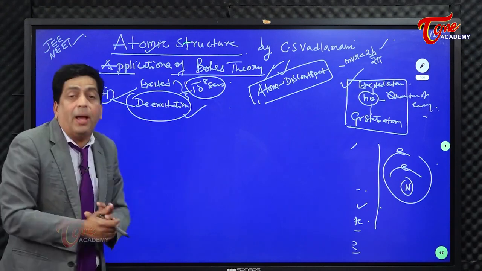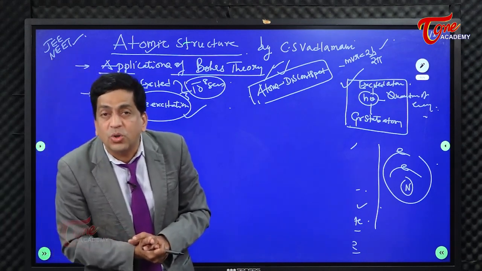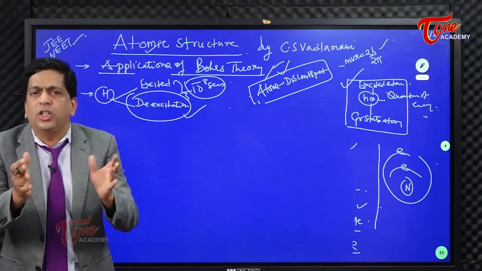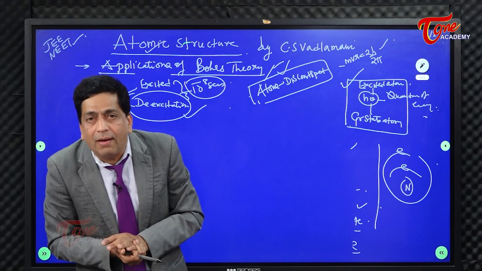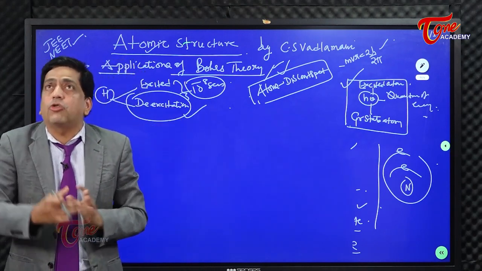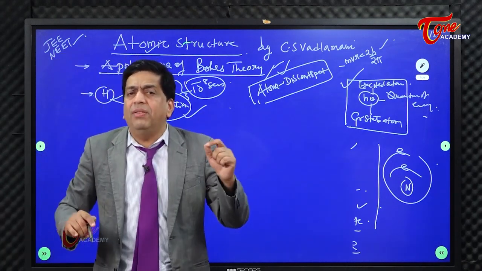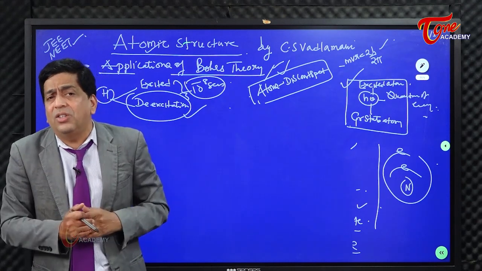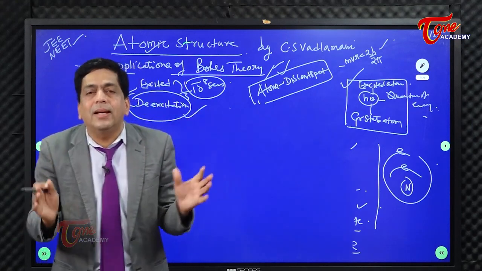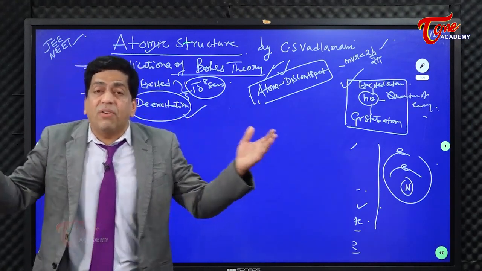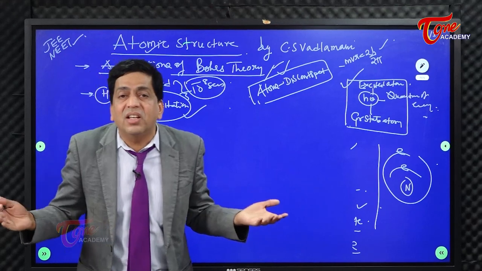Why am I interested in that? Because I am not interested in the excited state the electron is in. I am interested in the de-excitation process. Just assume in one atom it has gone to the 7th energy level. From the 7th, it can straight away jump to the first. In another atom that has risen to the seventh energy level, it might jump to the sixth. This excitation and de-excitation process is happening in an infinite number of atoms, not in one atom. I'm not catching a hydrogen atom in my hands and looking for excitation and de-excitation.